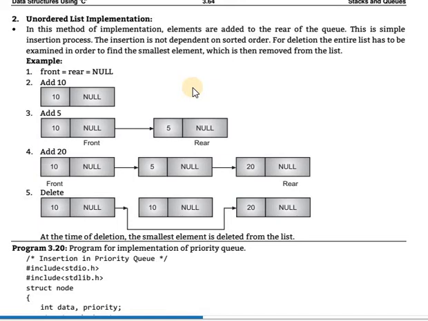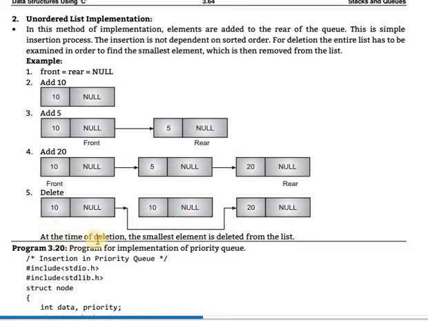So here, front and rear are equal to null. Add 10. Add 5, and automatically the next node is added. The next element is in front, and it is the rear. Added 20 and again 20. Now delete the smallest number. The smallest number is not 10, that was a printing mistake; 5 is there. 5 is deleted, and the first node is connected with the next element.